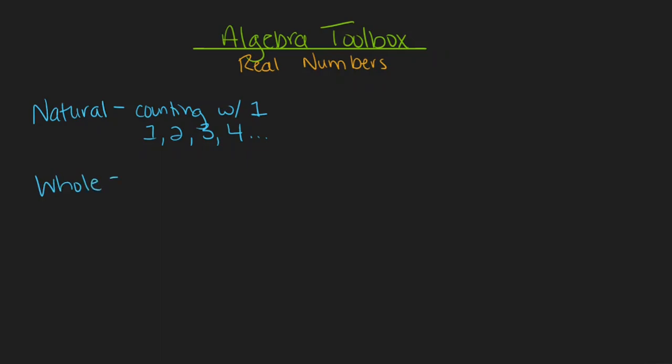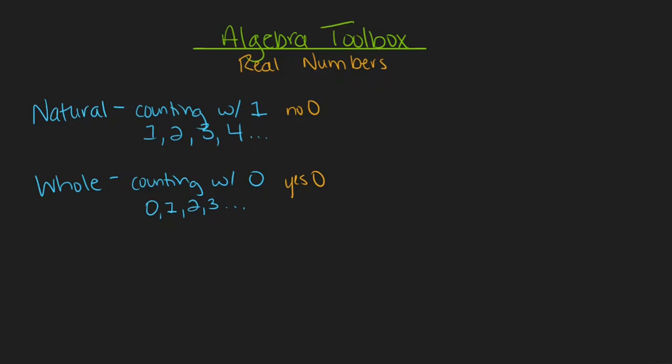Whole numbers are also counting numbers, but they begin with 0. So the whole numbers and natural numbers are almost exactly the same, except that natural numbers do not include 0, and whole numbers do include 0. That means that the whole numbers would start with 0 and then go up by 1, including things like 1, 2, 3, and so on, up and up and up forever and ever.